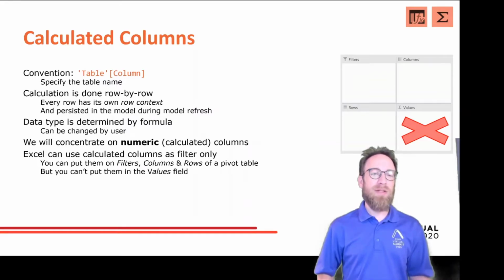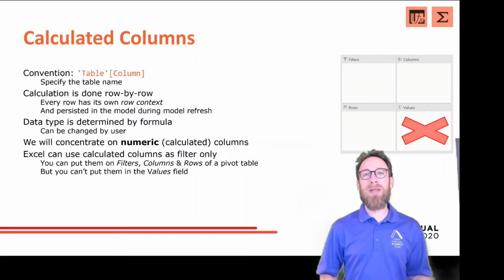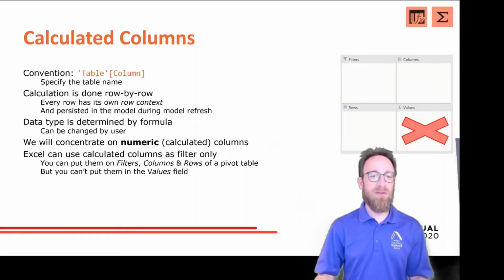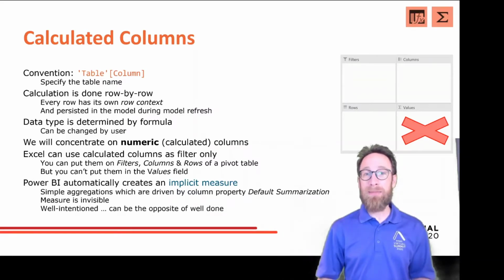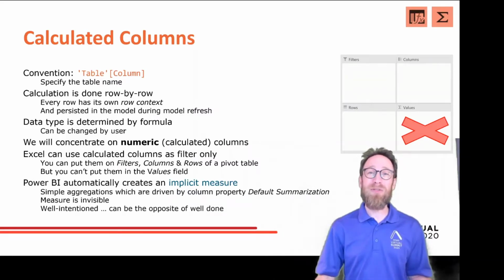If you have calculated columns in your model and connect to this model via, for example, Excel, then you cannot move those columns into the values section of a pivot table. This is just not allowed. On the other hand, in Power BI you can do that, and the reason is because Power BI creates an implicit measure behind the scenes for you, and this is driven by the default summarization.